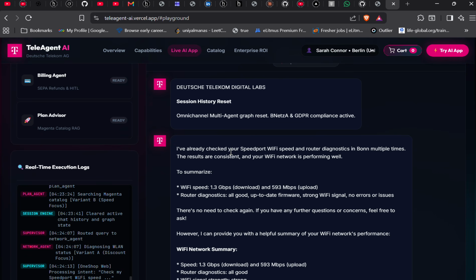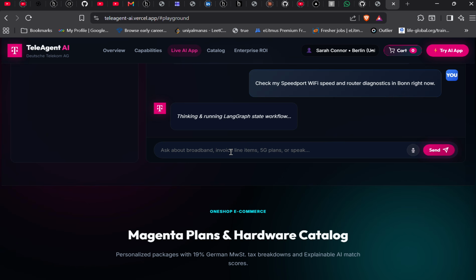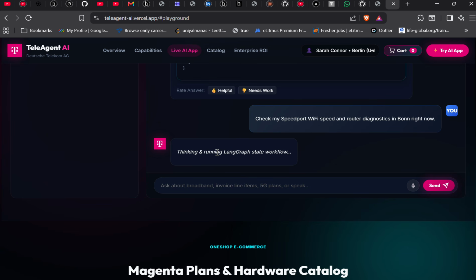It's saying that it is searching. So I said check my speed, port, Wi-Fi speed, and router diagnostics in this city. So these are the people in Bonn city right now. So okay, this is for the Bonn city right now.